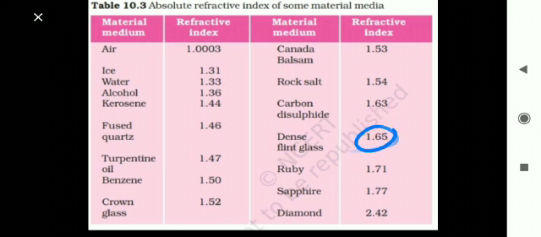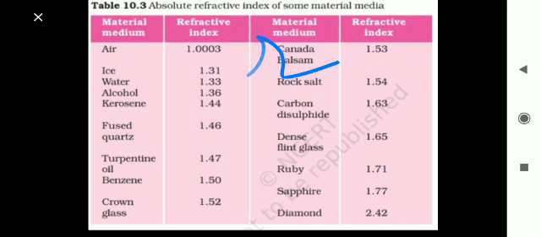Okay, now see here one more concept. The refractive index of air is 1.0003 and the refractive index of water is 1.33. So out of these two values, can we say that the refractive index of air is less as compared to the refractive index of water? A medium having less refractive index is always a rare medium.